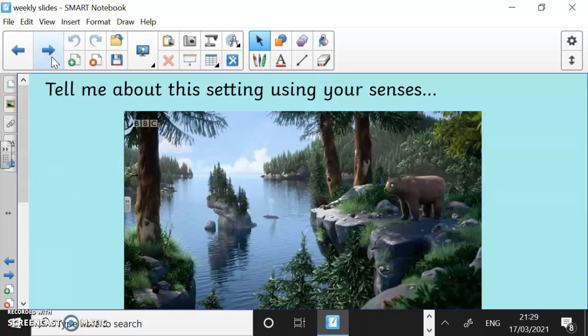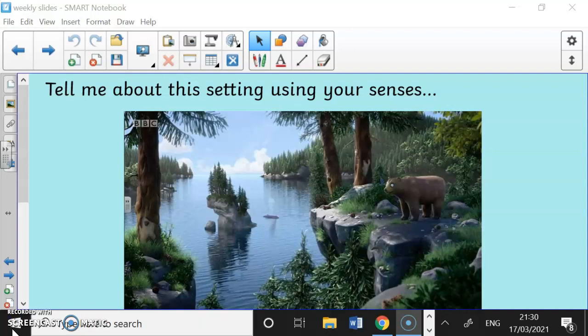Okay, so once you've read the story, you can move on to this bit. Tell me about this setting. Can you use your senses to tell me about it? You can pause the video here and talk to your grown-up about what you can hear, what you might smell, what you might taste, what you might see, and what you might feel. Have a little think now. Don't forget to use your adjectives.